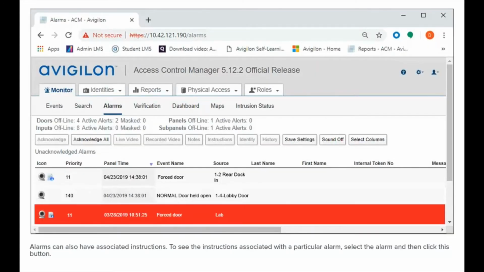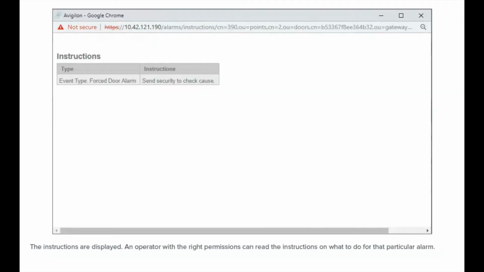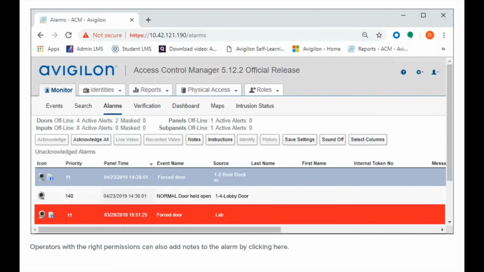Alarms can also have associated instructions. To see the instructions associated with a particular alarm, select the alarm and then click this button. The instructions are displayed. An operator with the right permissions can read the instructions on what to do for that particular alarm. Operators with the right permissions can also add notes to the alarm by clicking here.